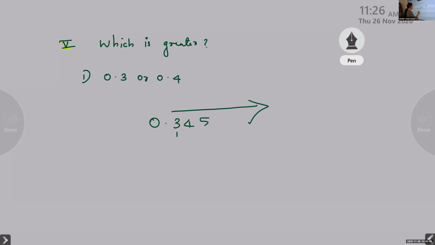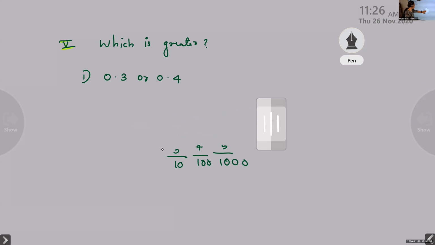This is 3 out of 10. This is 4 out of 100. And this is 5 out of 1000. Going to the right side, its value decreases.